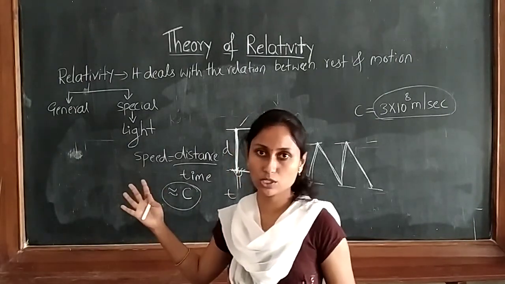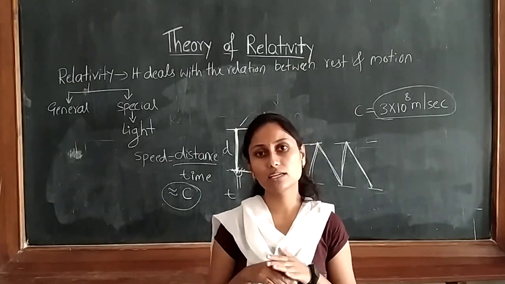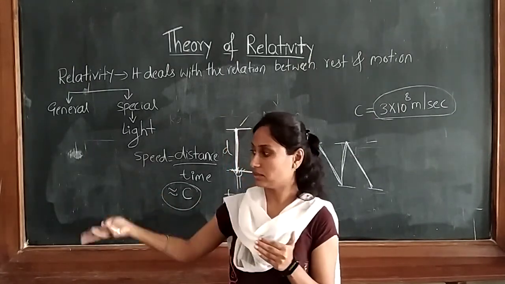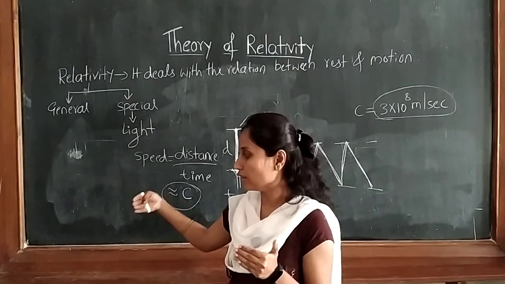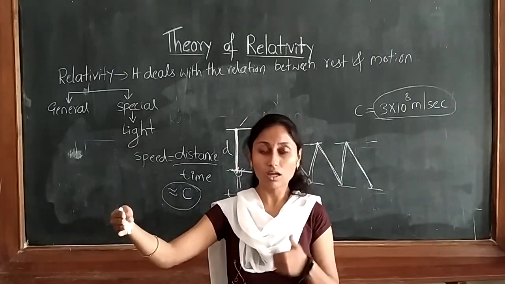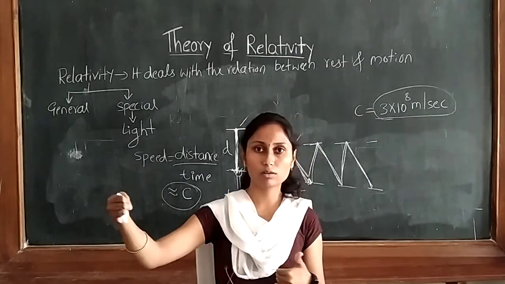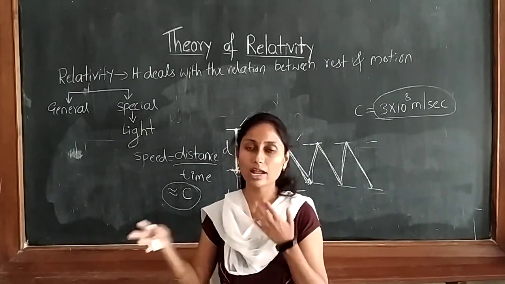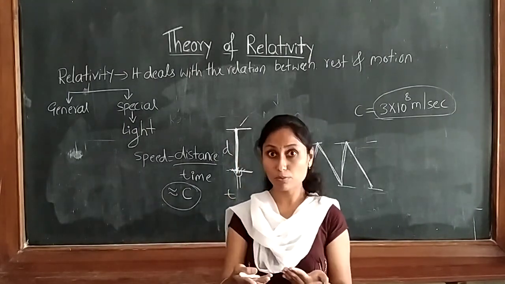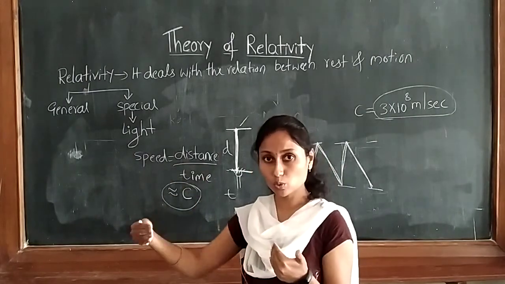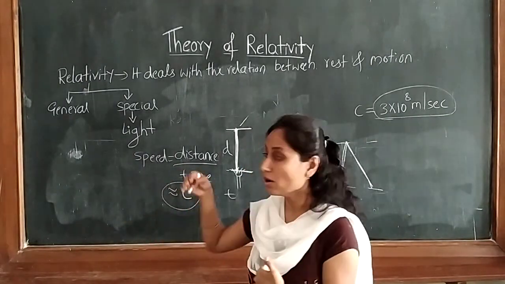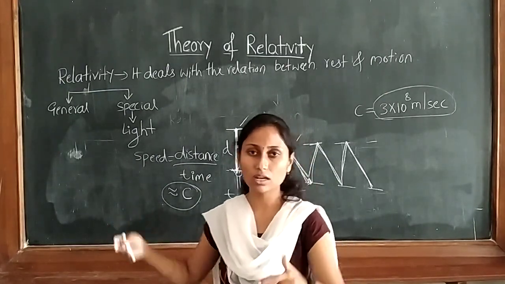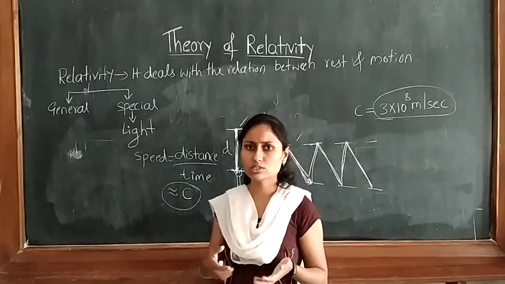When we talk about the general theory of relativity, in day-to-day life many times we experience such a situation. Sometimes we are sitting in a bus, a train or a car. If another object near you is moving with a higher velocity, you feel that the body is in motion, isn't it? But when we both are moving with the same velocity, we experience that both are at rest. Suppose a body is moving backward relative to you while you are sitting. At that time we feel that we are in motion, isn't it?